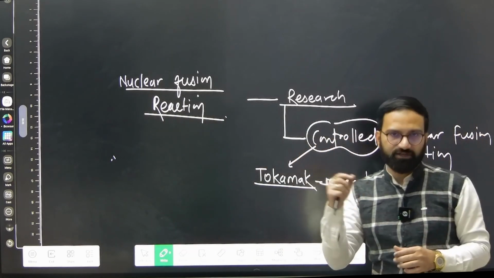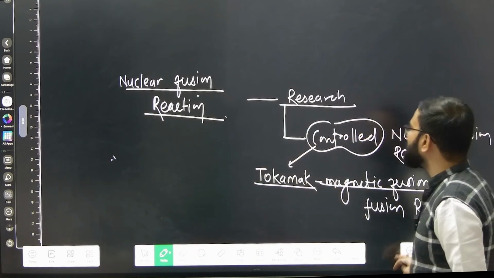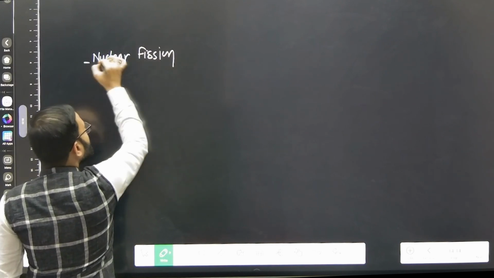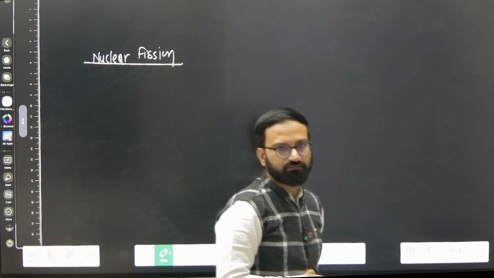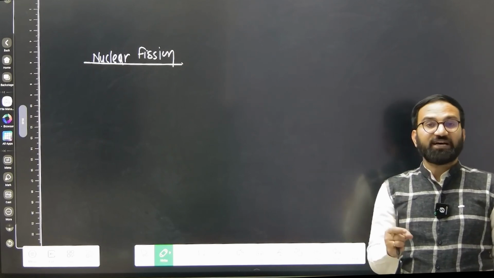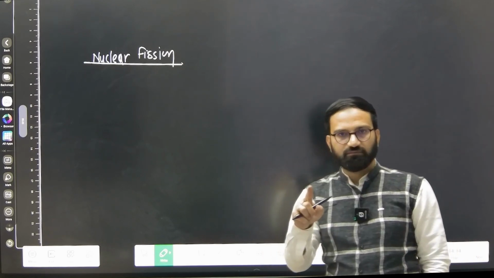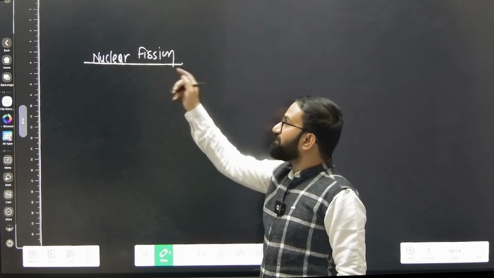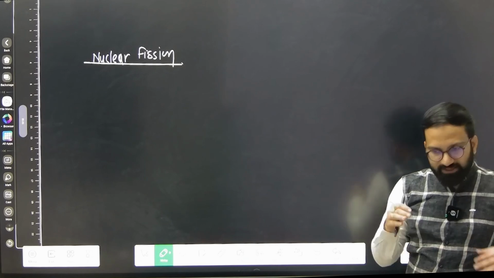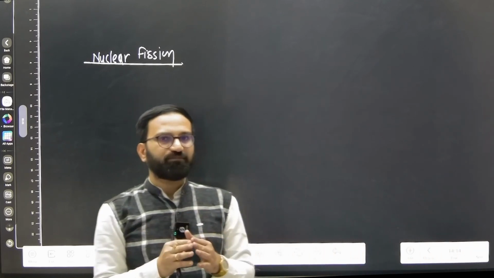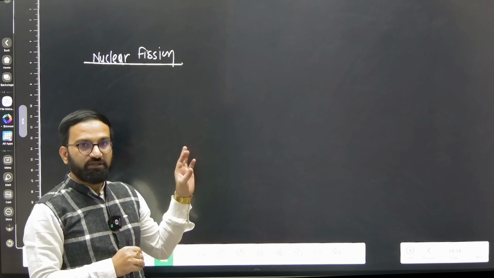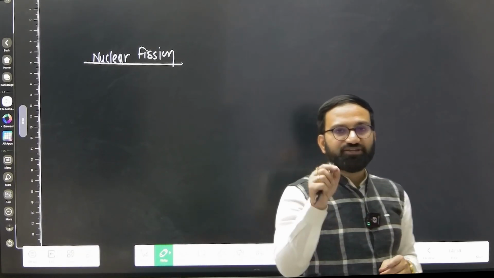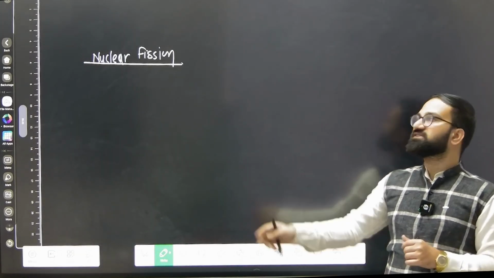It is situated in southern France. Now moving towards the next important part, that is nuclear fission. Here you need to understand everything about it, because right now, if we talk about commercial electrical energy production in nuclear power plants, those plants are actually based on the nuclear fission reaction, remember that. Currently in all the nuclear power plants in India, and in other parts of the world, at commercial level we are producing electrical energy with the help of which reaction?